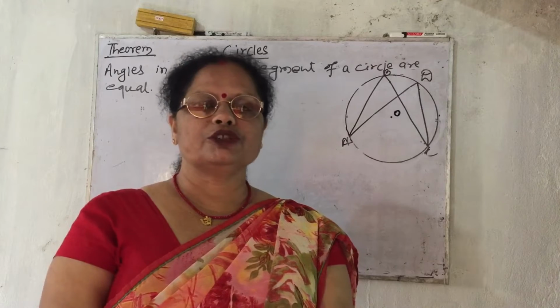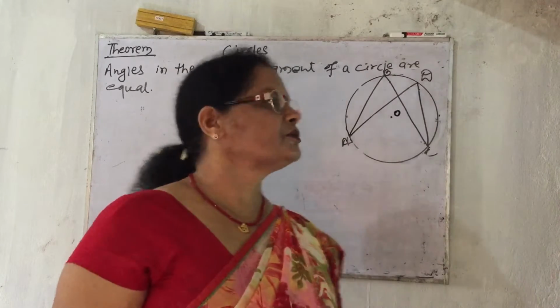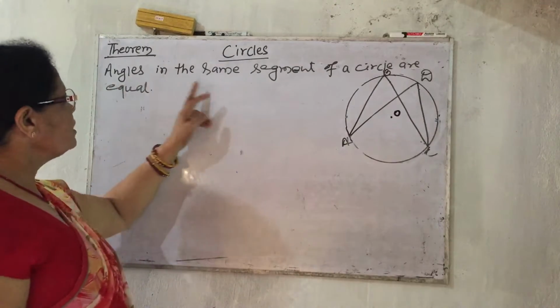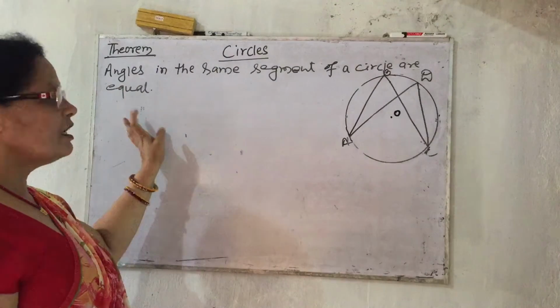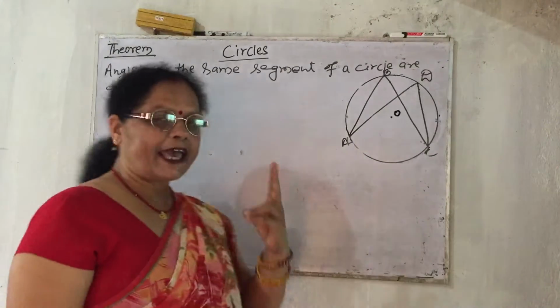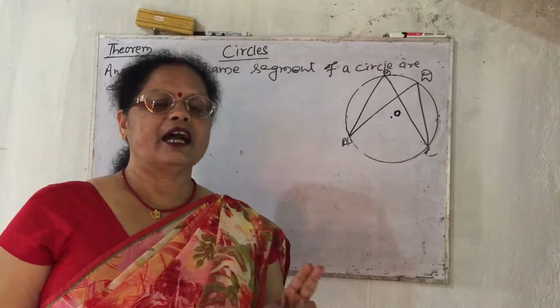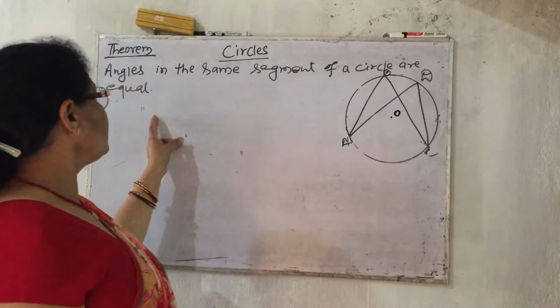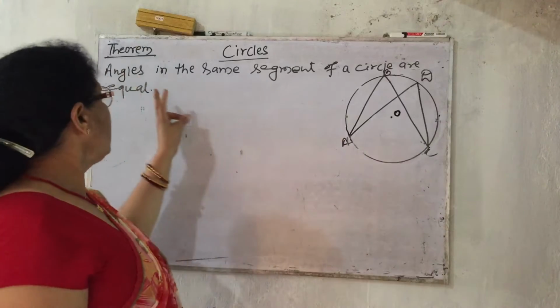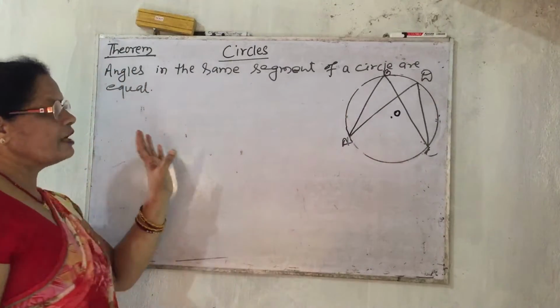Today I am going to do a theorem on circle, which is angles in the same segment of a circle are equal. Angles in the same segment means two angles are standing on the same segment, they are equal. That we have to prove.